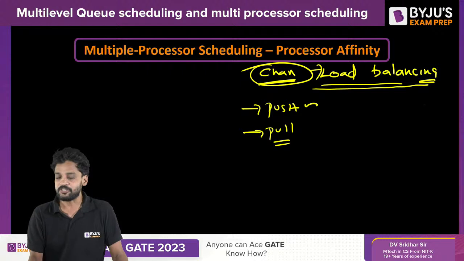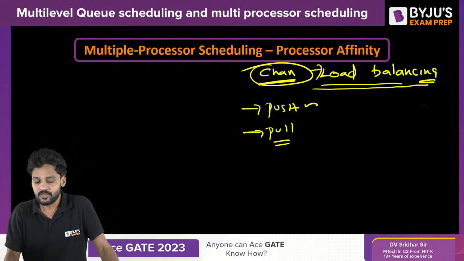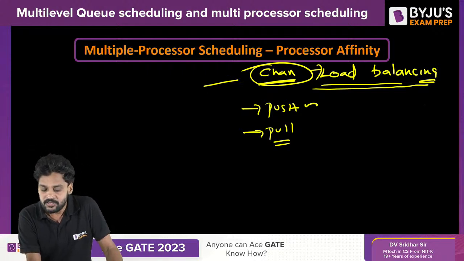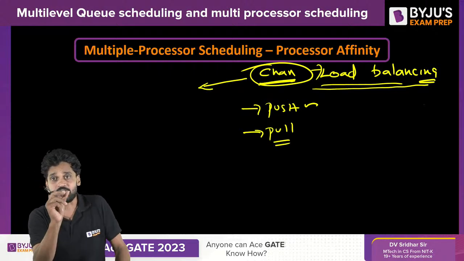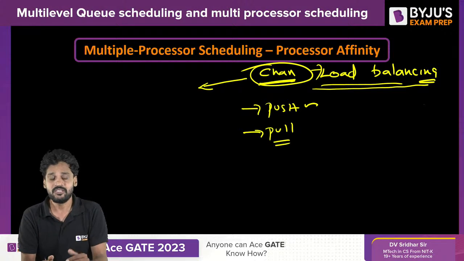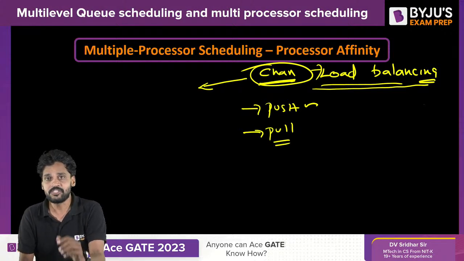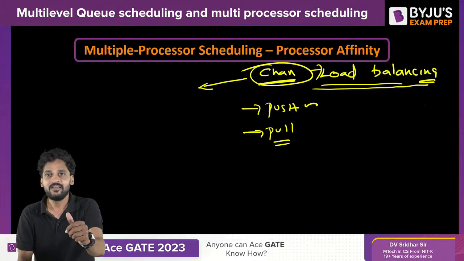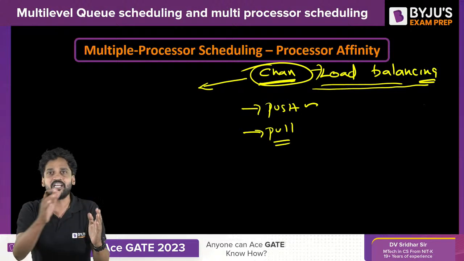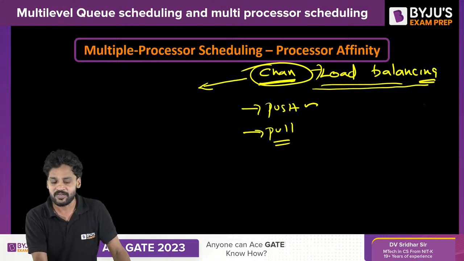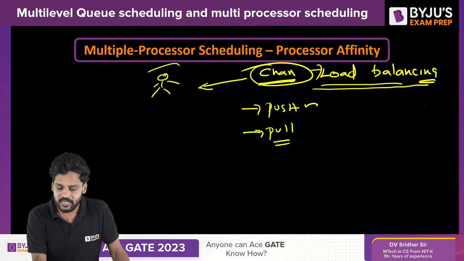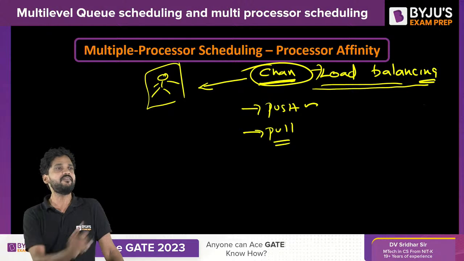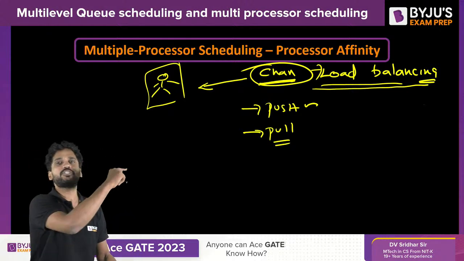What is push migration? In push migration, the developer writes a module of a process. This process's duty is to execute periodically, and it will check the load of each and every processor. She created one guy, a process. This process will execute periodically, and he will check the load of each and every processor.